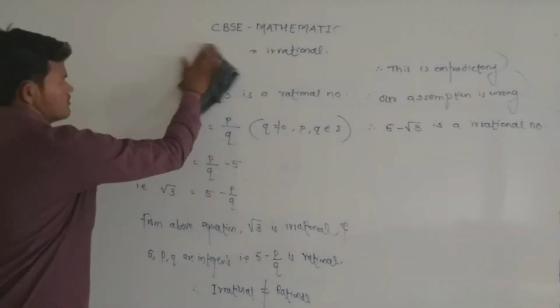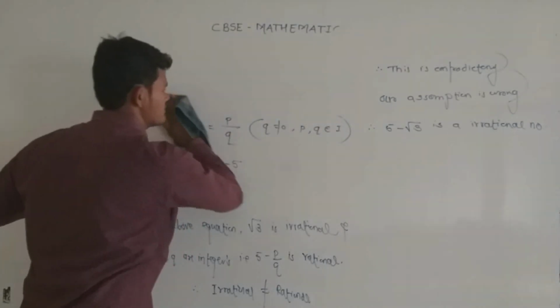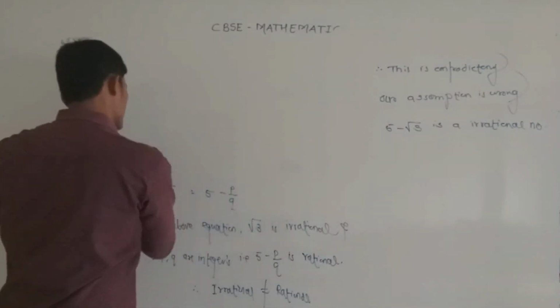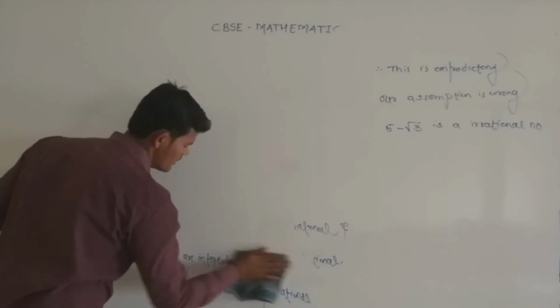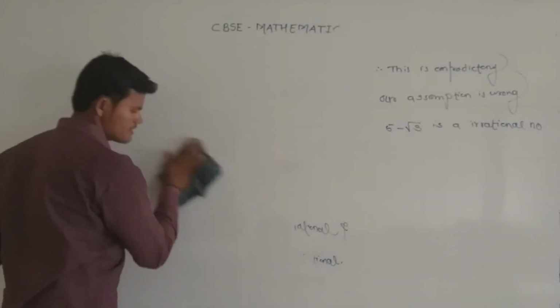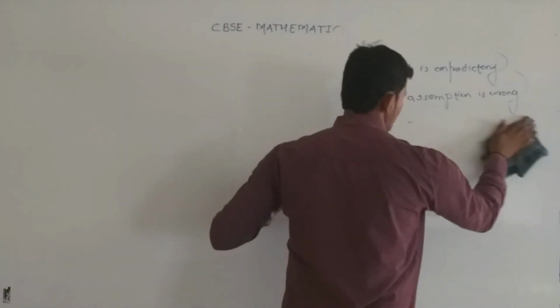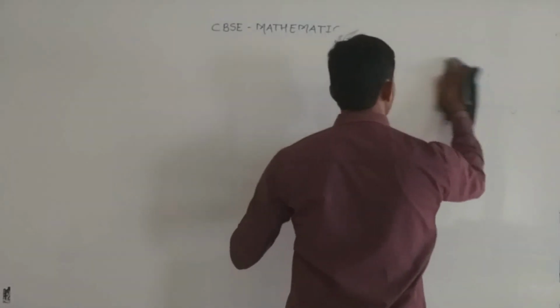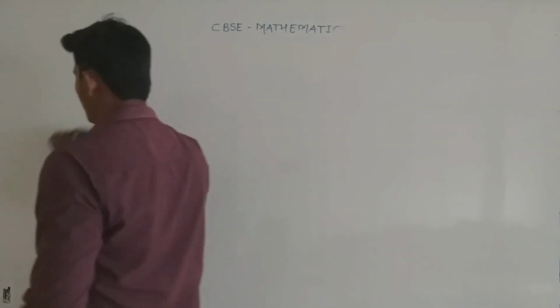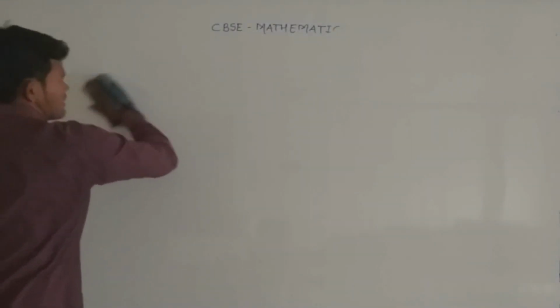Now we are starting practice set 1.3, which is based on proofs of irrationality. In practice set 1.3, the first question is: prove that under root 5 is an irrational number.